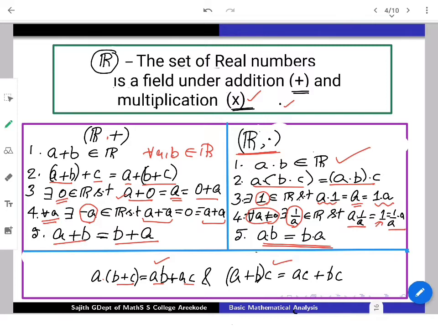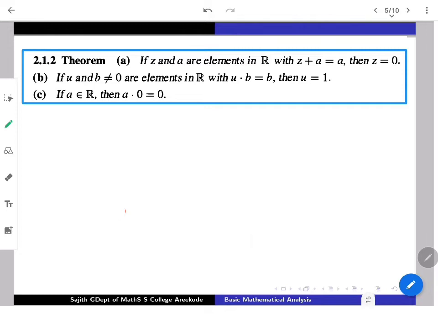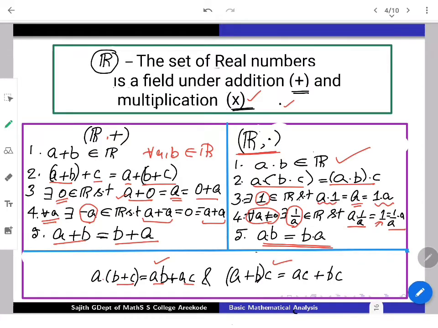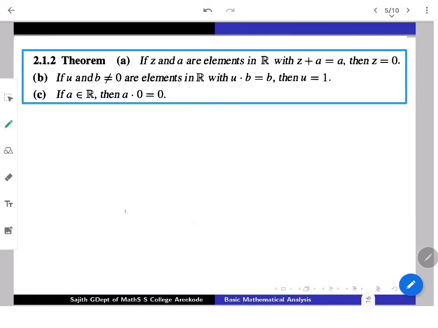With this system, R under addition and multiplication, it is easy to handle other properties. I mean, algebraic properties can easily be stated and proved. For example, we know the following. The previous axioms give that a plus 0 is a for every a, and that is known for us. 0 plus a is going to give you a, that we know. So 0 is the only element which has this property. Now we will state this as a theorem.